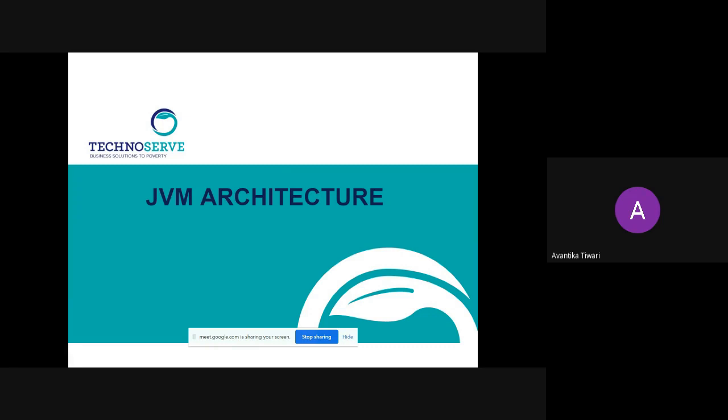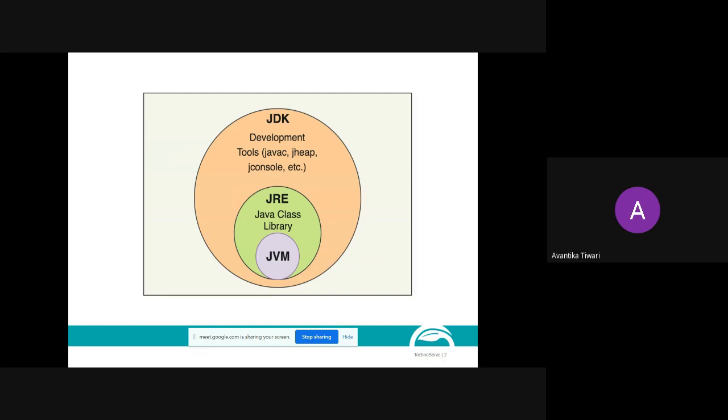What is the difference between JVM, JDK and JRE? They will ask you such questions. What is the difference between JDK, JVM and JRE? So let's understand what the difference is. Can you see the diagram in front of you? Okay, so we have JDK, which we call Java Development Kit.